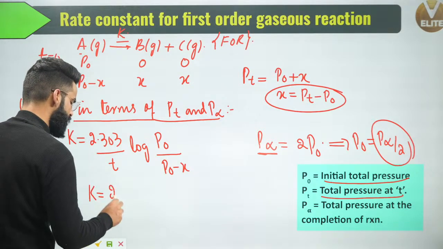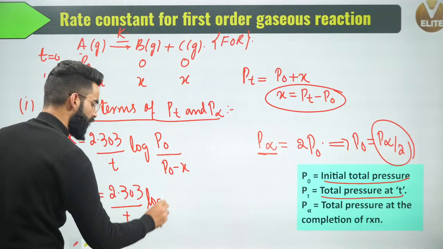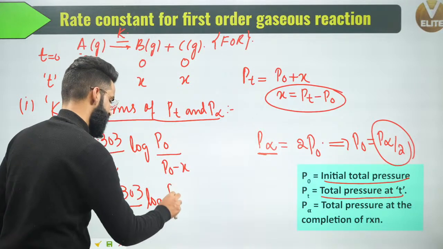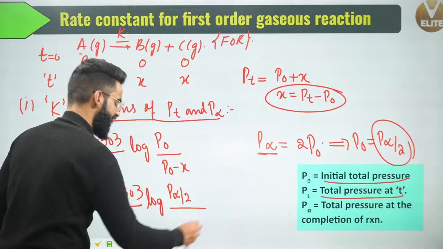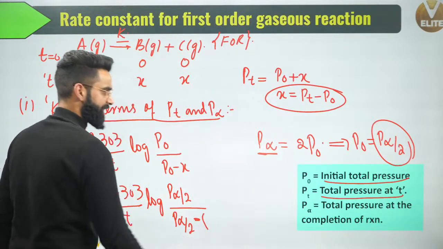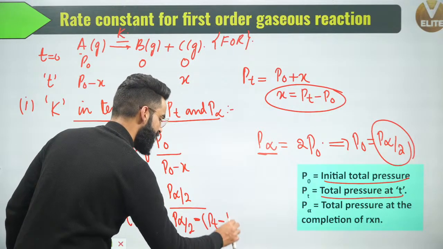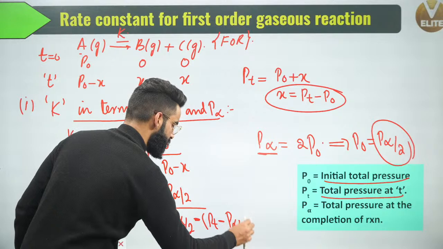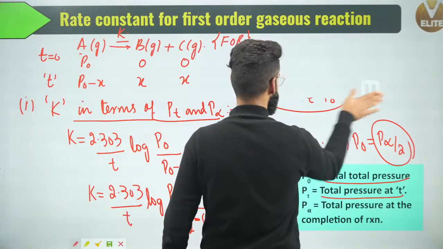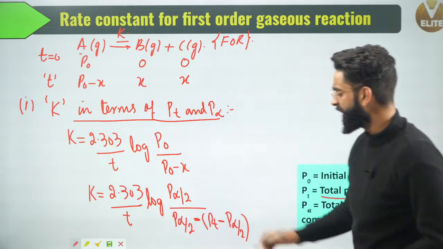So K is equal to 2.303 divided by T, log of P naught. Instead of P naught, can I write P infinite divided by 2? Divided by, instead of P naught, again P infinite divided by 2, minus, instead of X, I'll be writing PT minus P naught, but instead of P naught, again P infinite by 2. So I got the expression of rate constant for this gaseous phase reaction in terms of P infinite and PT.